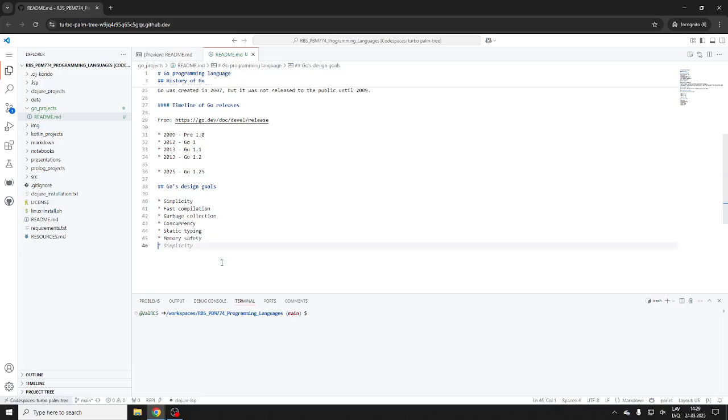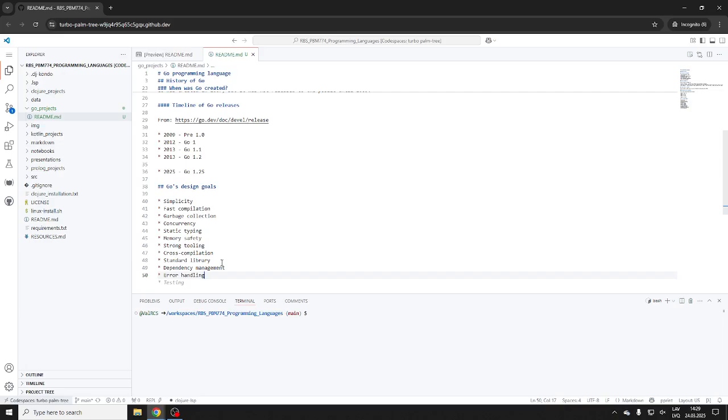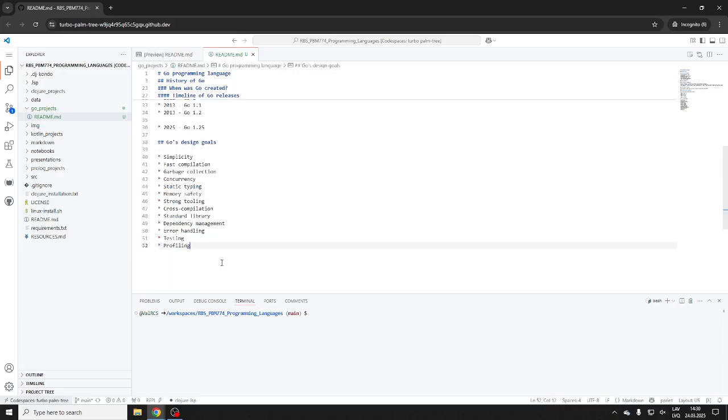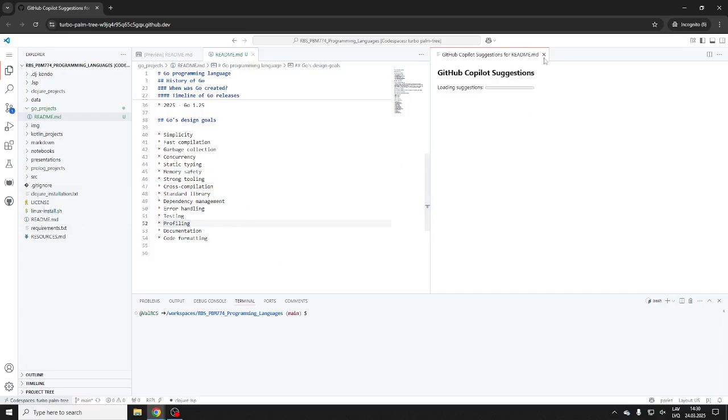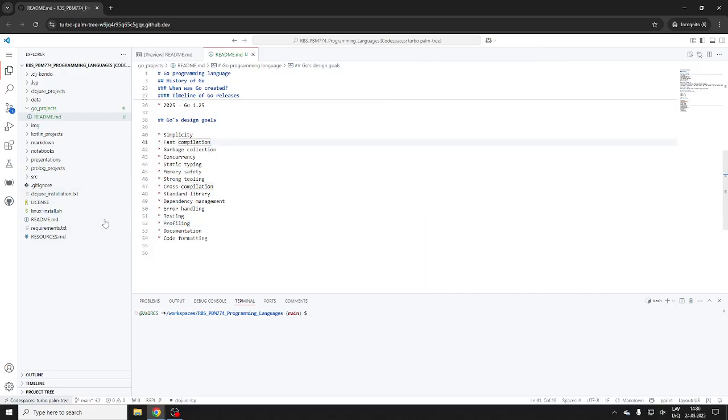Strong tooling. Good, strong tooling. Of course, cross compilation, right? Standard library. Again, yeah. Dependency management. Okay. Error handling. All right. Testing and so on and more. Add profiling. Yes. All right. That's enough. Documentation. All right. Code formatting. Yes. Actually, good point too. We'll talk about this too. Right. Code generation. No. So that was the idea. The goals. How well did it succeed? We will see, right? Oh yes, so we don't need this anymore, so we'll save it.